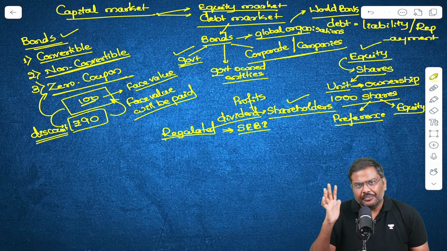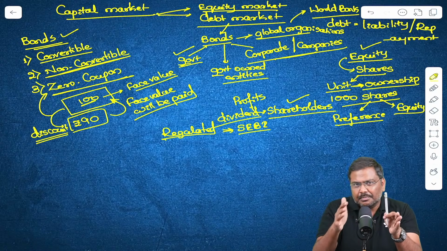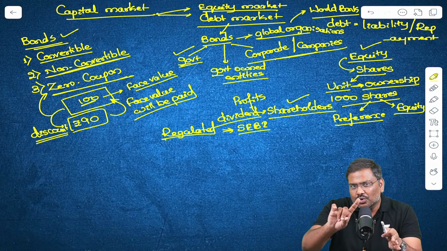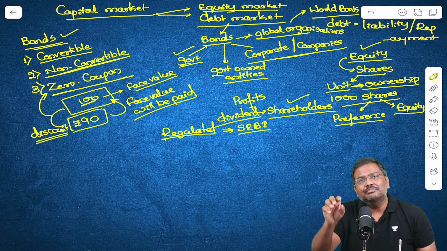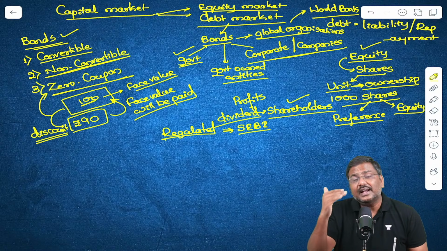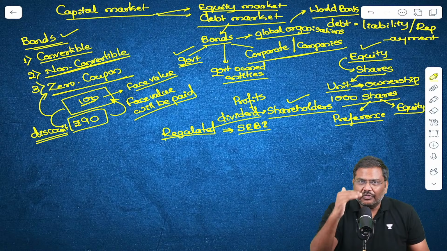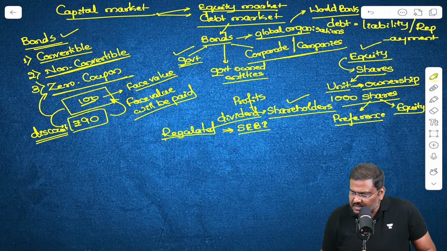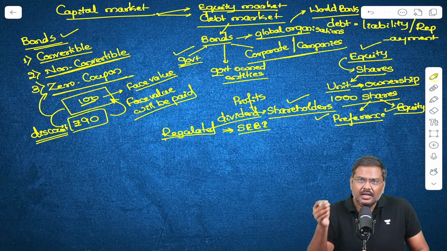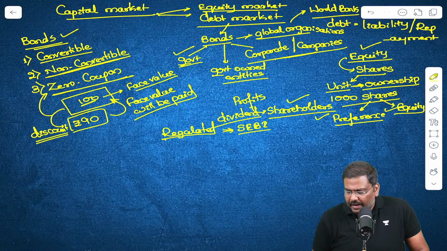Is the point clear? Right? If you say preference is much better, the problem with the preference shareholder is that they do not have a voting right. Equity shareholders have the voting right, but the amount of dividends that they will earn will vary from one year to another, compared to a fixed amount of dividend for a preference shareholder. This is fundamentally the difference between a preference shareholder and an equity shareholder. Everybody is okay with this idea? Please do let me know.